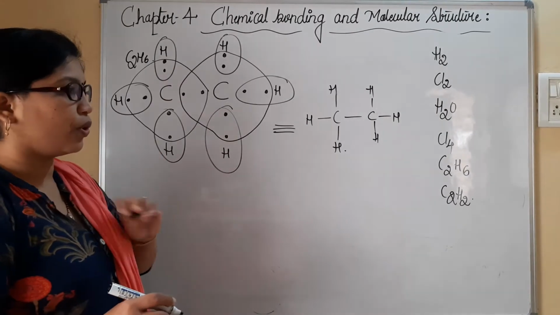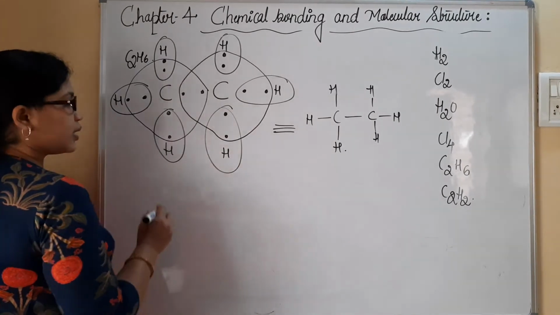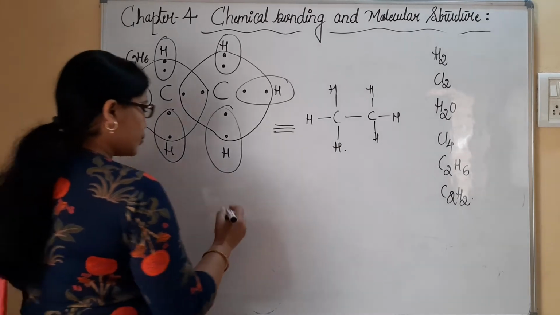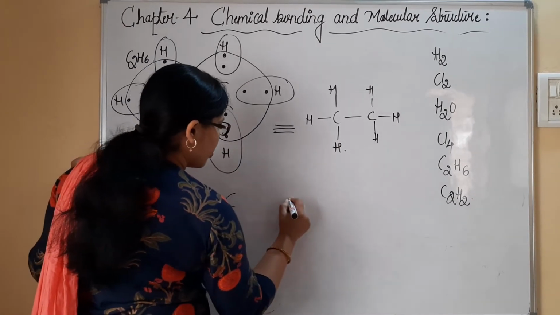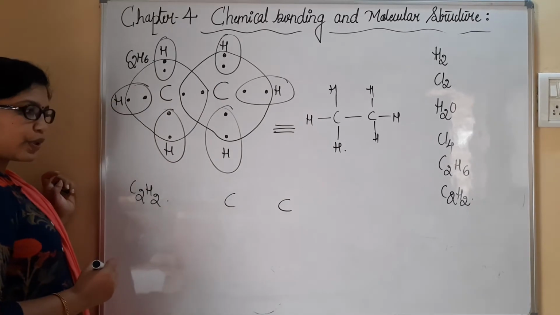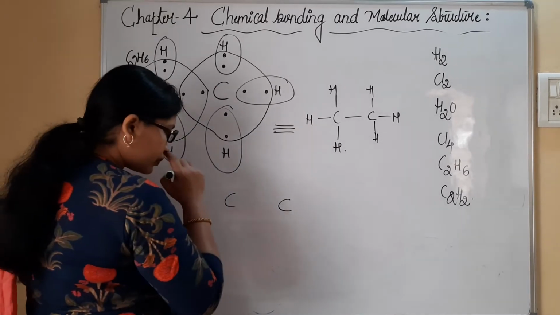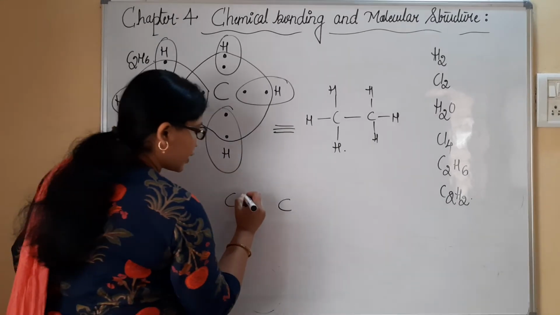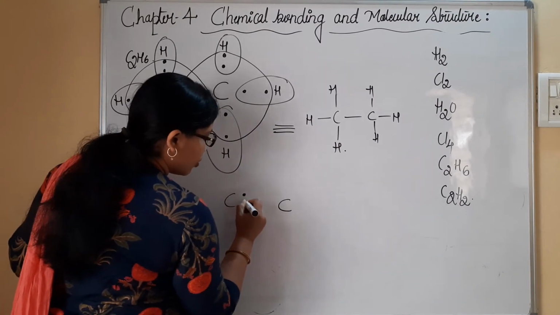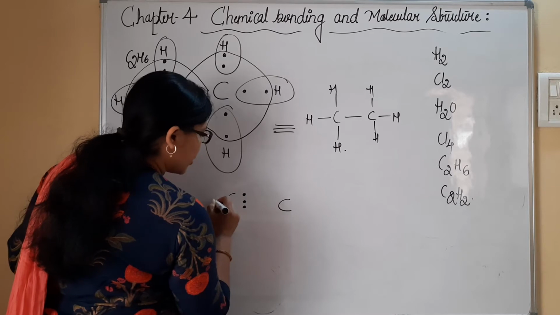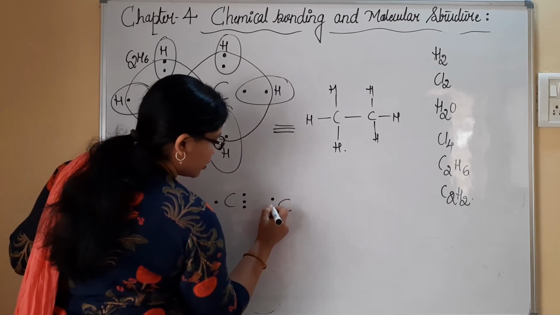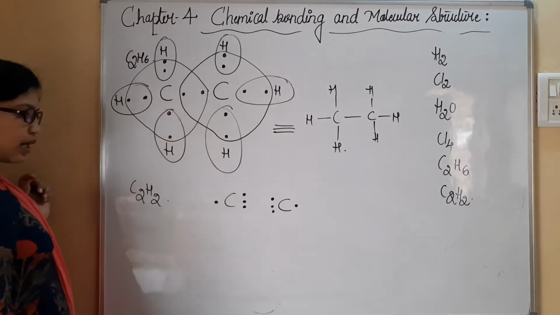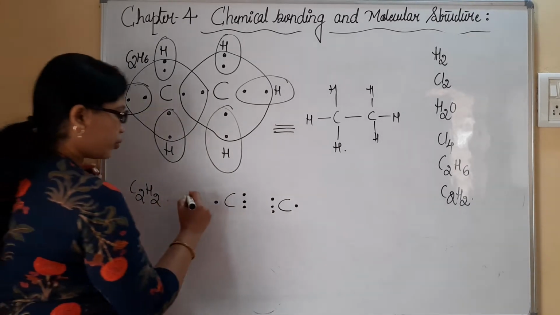Similarly, you can consider C2H2. When you consider C2H2, again I have to make use of 2 carbon atoms. When we are making use of 2 carbon atoms, we are supposed to write the valence electrons. We all know there are 4 valence electrons on a carbon atom. So these are the 4 valence electrons. How many hydrogen are there? 2 hydrogen.